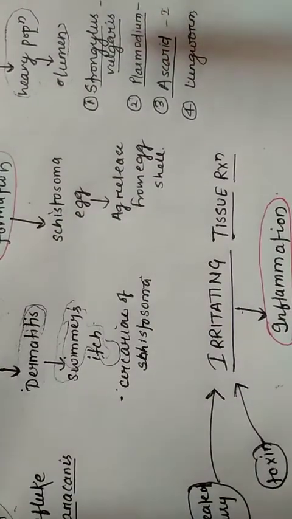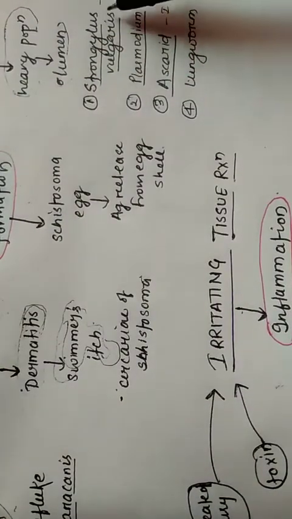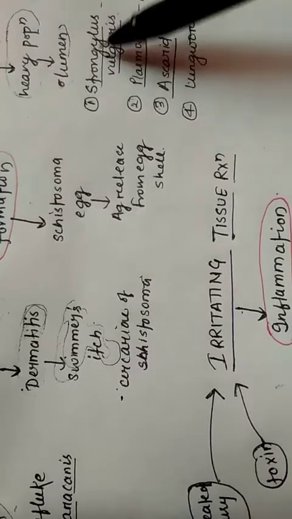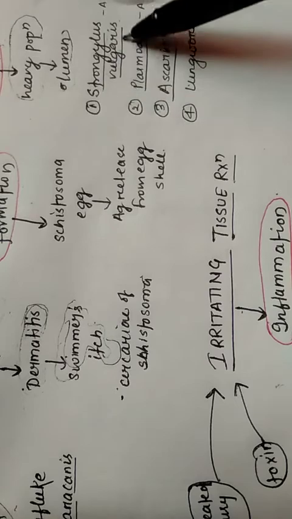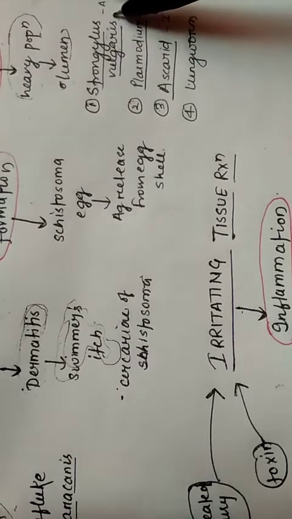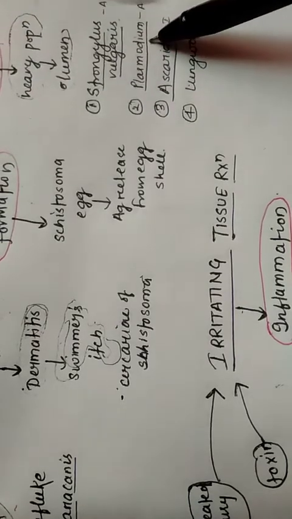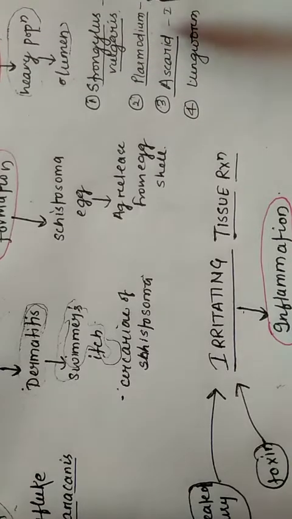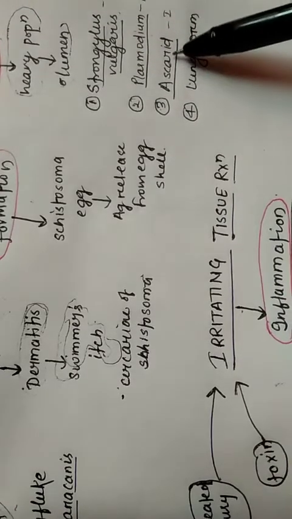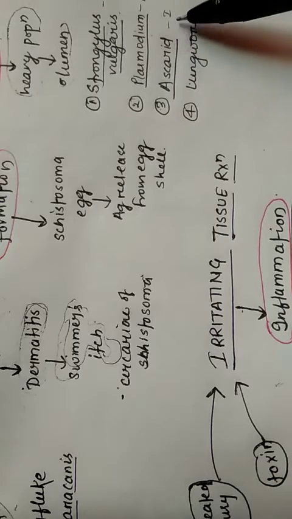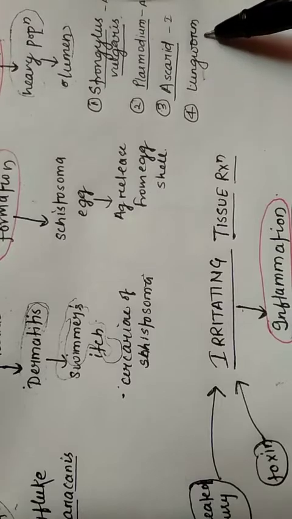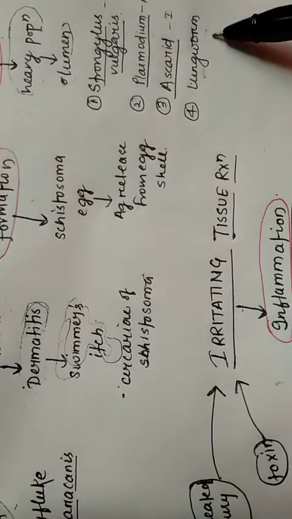Examples which cause this obstruction of the organs are Strongylus vulgaris, which obstructs the aorta and major arteries. Plasmodium also obstructs the arteries. Ascarid worms obstruct the intestines, and lungworms obstruct the bronchi.